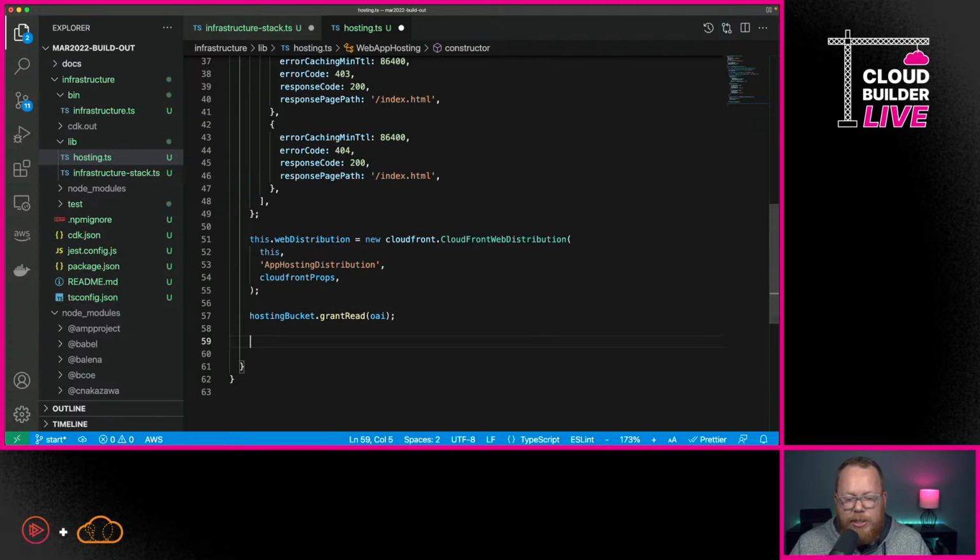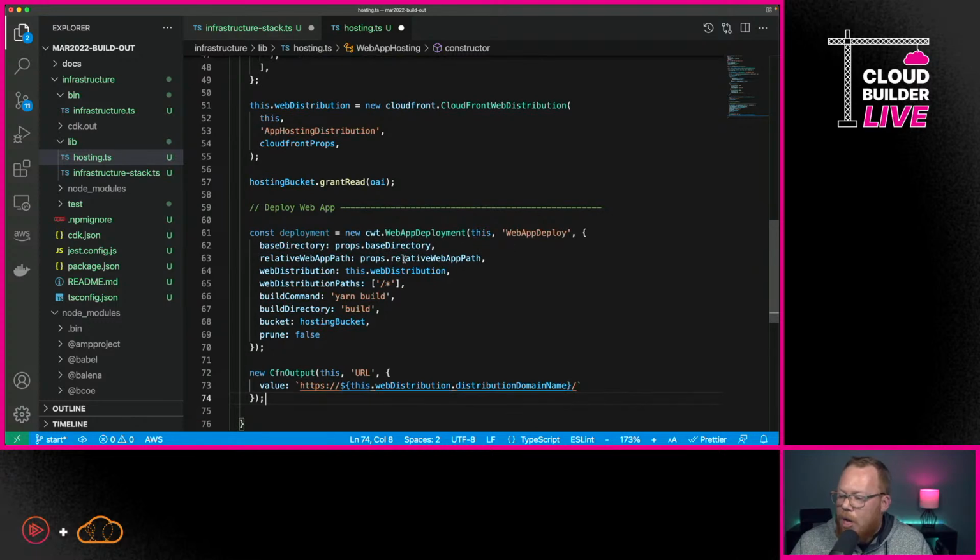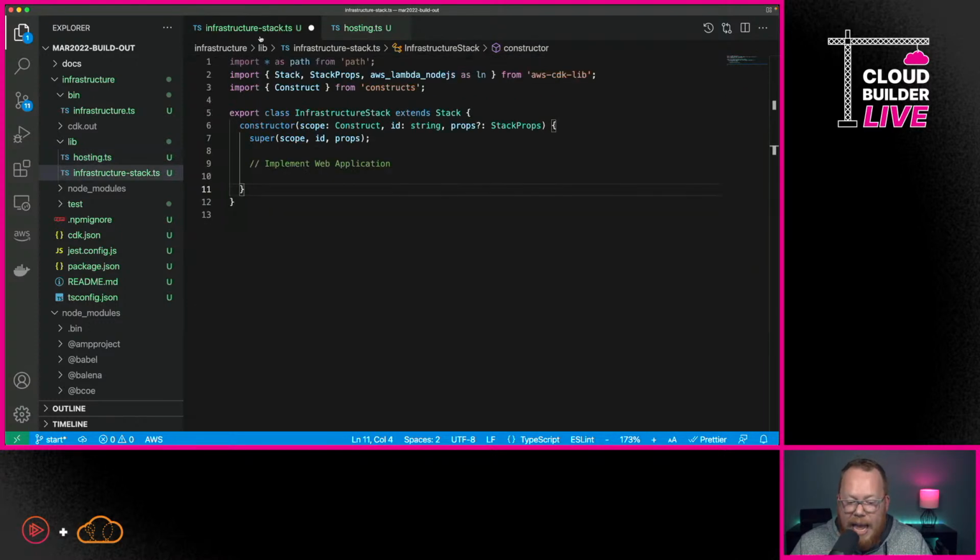we need to actually build and then deploy our web application. So what I'm going to do here is underneath these, we're going to go through and say that we're going to use our CDK web app deployment. And we're going to go ahead and deploy out our web application. And here it's going to take care of building. It knows to run yarn build, and it knows where the actual build needs to end up. So perfect.